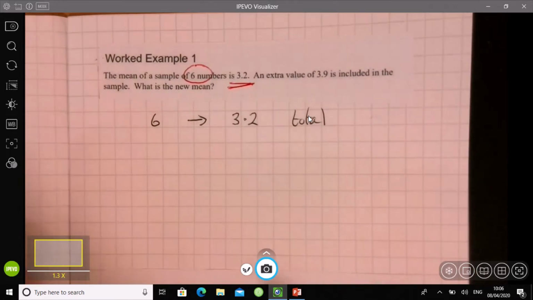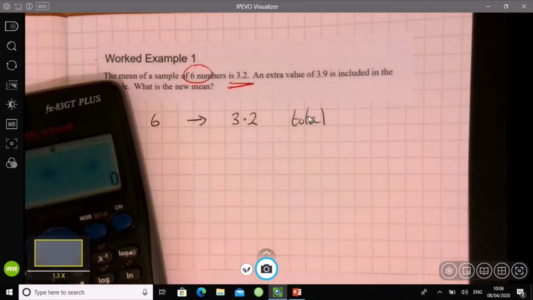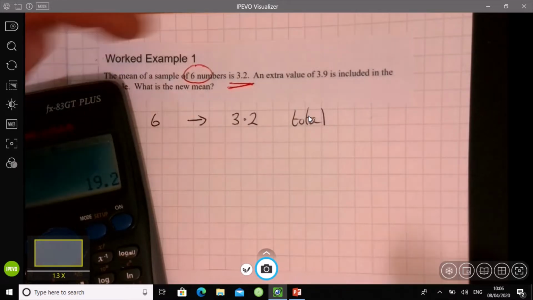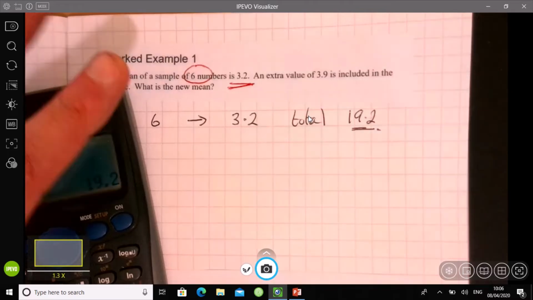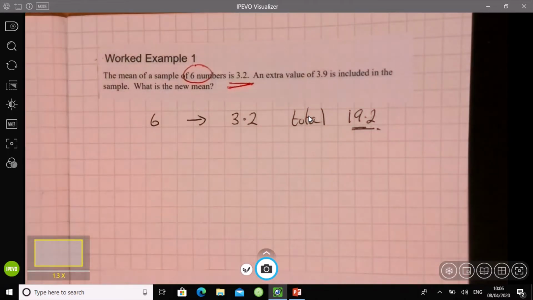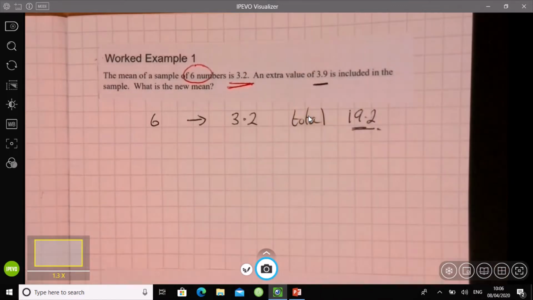Well, if 6 numbers has a mean of 3.2, if I just multiply those two together, 6 multiplied by 3.2, that gives me 19.2. So the total of those 6 numbers must be 19.2. Now what's happening is that we're going to add an extra number to it.